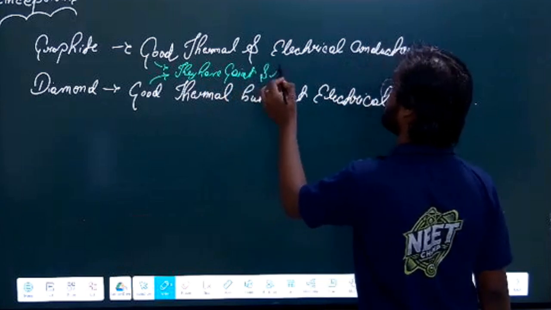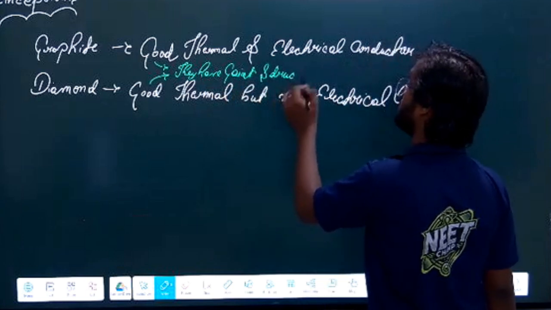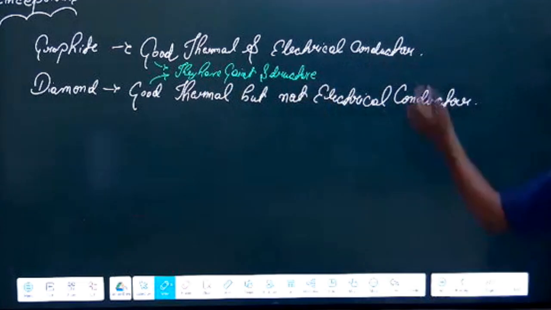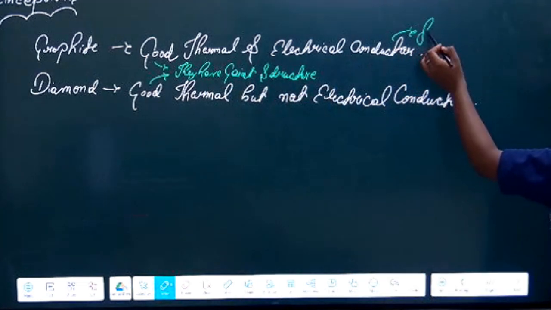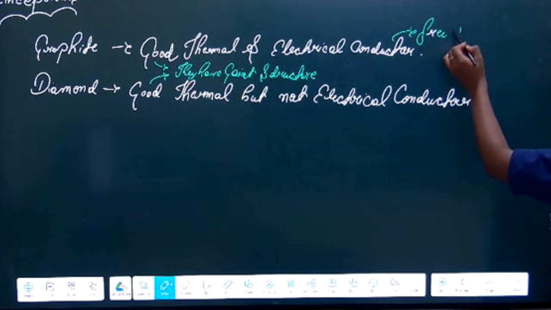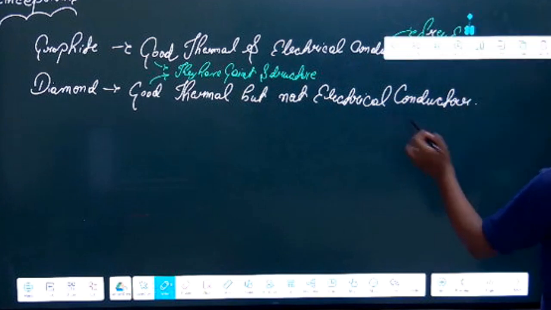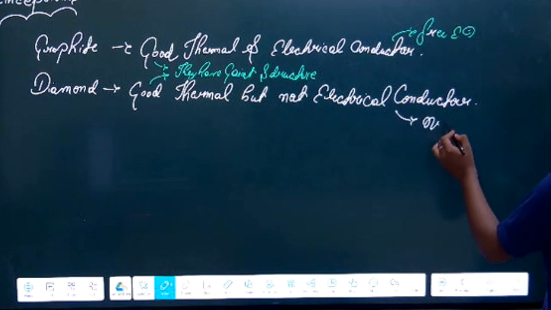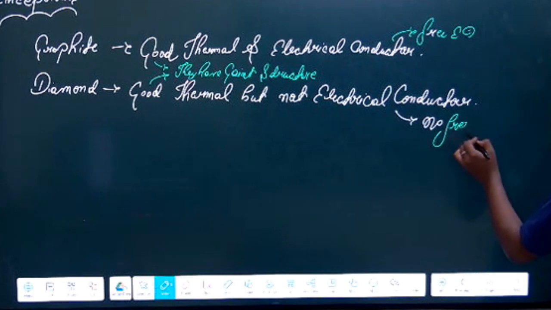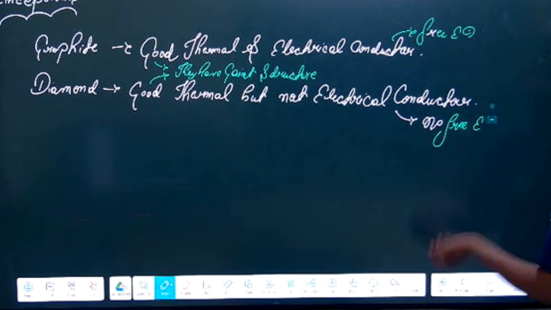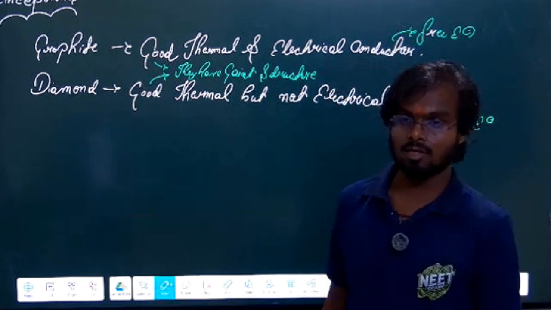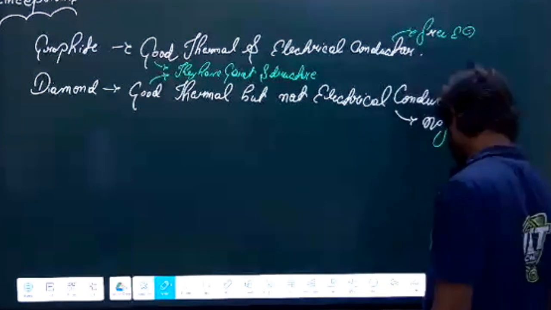That is why they are good thermal conductors. Why is graphite a good electrical conductor? Because it has free electrons. Whereas here, there are no free electrons. So that way it is not a good electrical conductor, right?